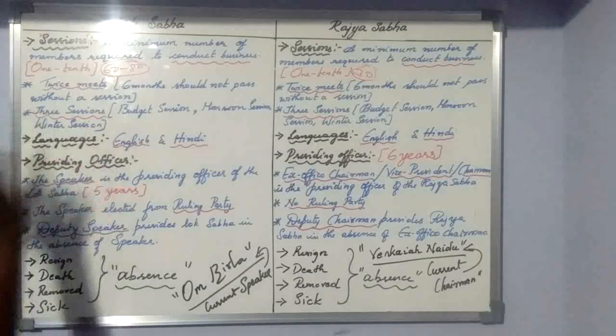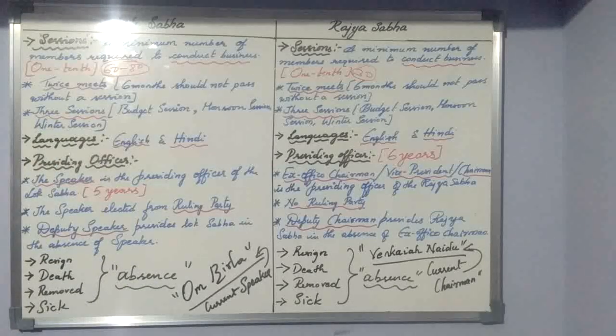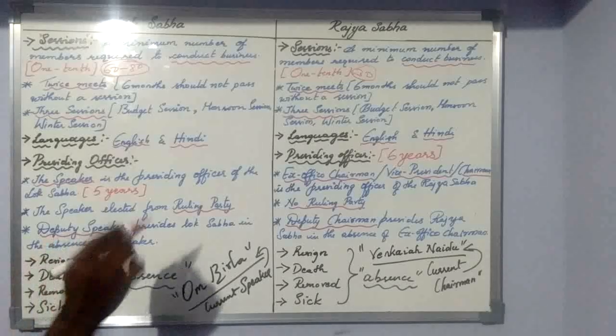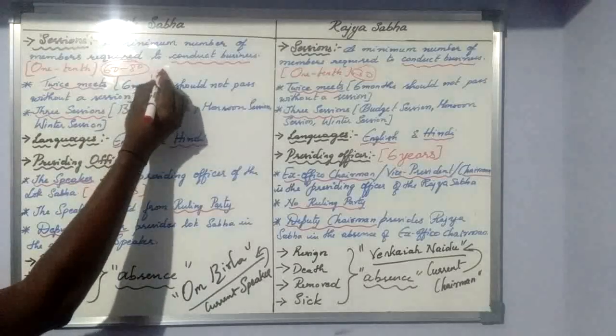Then the second very important thing: the Indian Constitution says that in a year, both the houses should meet at least twice. In a year, that is, 12 months.